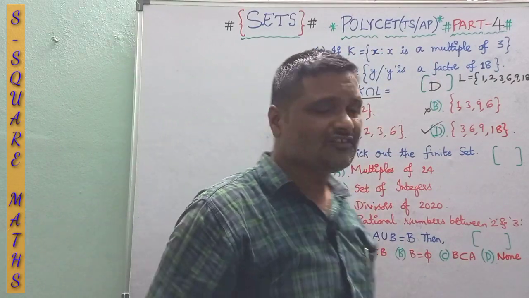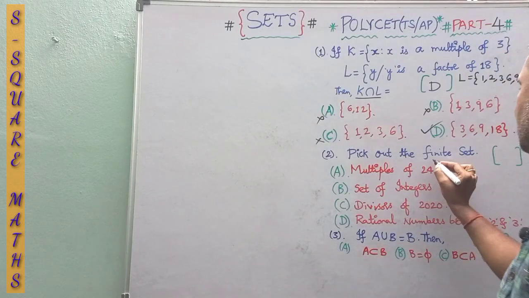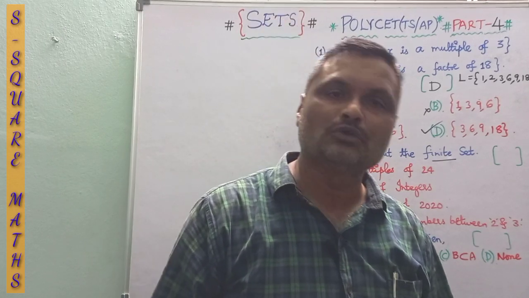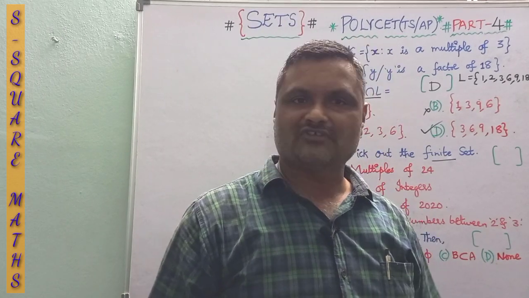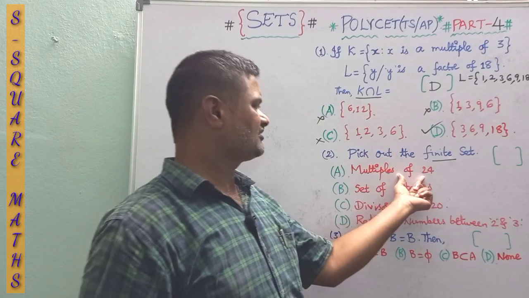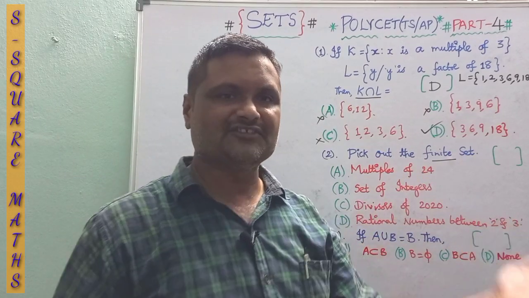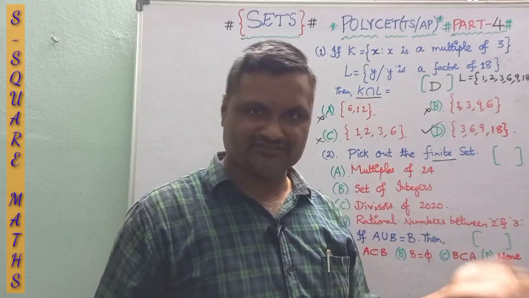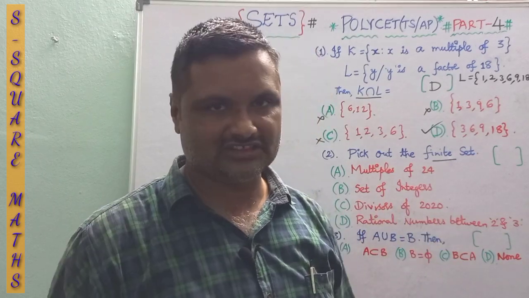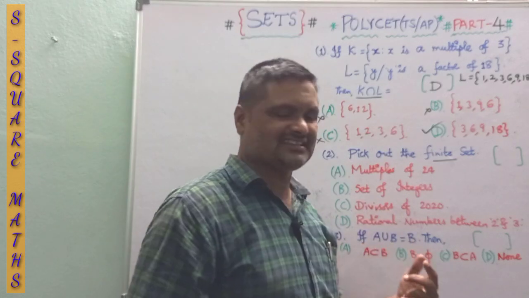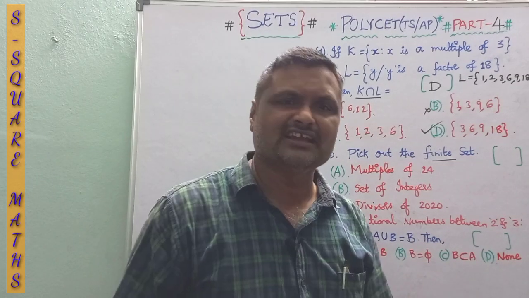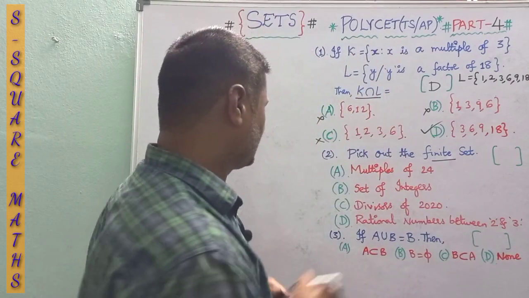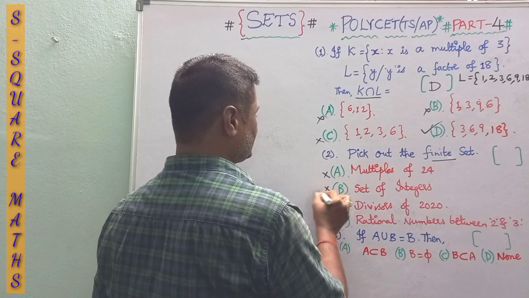Next, pick out the finite set from this. Let us recall, a finite set is a set whose elements are countable. Multiples of 24, you know very well there are infinitely many multiples for a given number. Set of integers: infinite integers, negative, positive along with 0. Next, divisors of 2020. For a given natural number, there exists a finite countable number of divisors. So this is not possible, this is not possible.